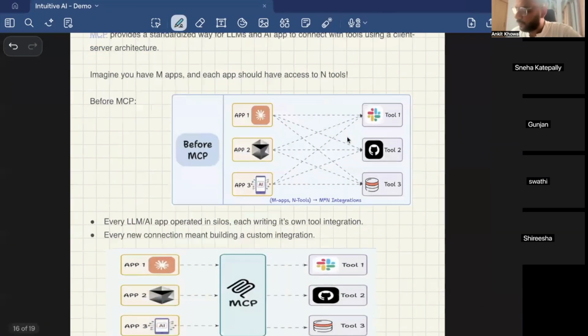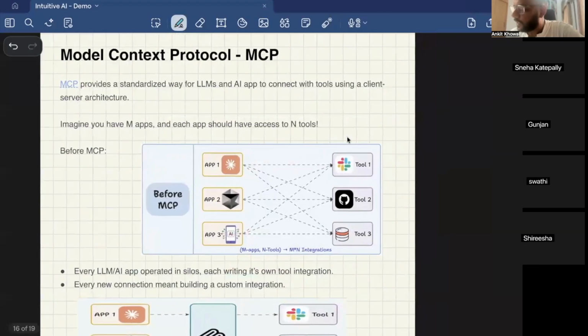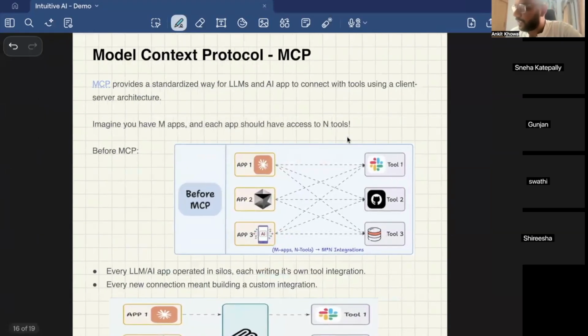Now, one more concept, which is called the model context protocol. This is also a buzzword which is used across the industry. It's trending a lot now. What model context protocol means is, let's say before MCP existed, what used to happen is, let's say you are developing 3 applications in your company, app 1, app 2, and app 3. And you need to get some data from Slack, GitLab, or some database, right?